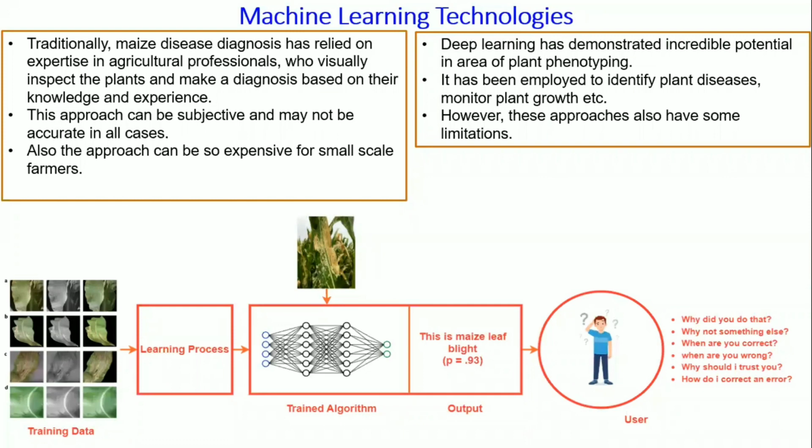Traditionally, what has been used is normally observation, mostly by agricultural experts and other farmers who have had some experience with maize disease. But this has proven to be inaccurate because someone may not observe properly, or may misdiagnose a certain maize disease, or classify a diseased plant as healthy, which leads to problems. So we are introducing deep learning for diagnosing these diseases.